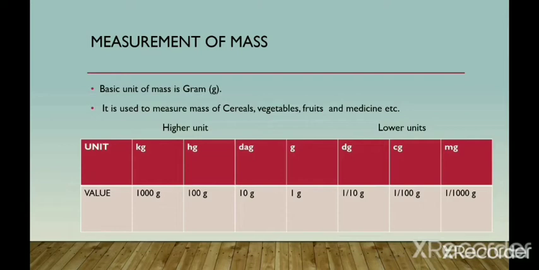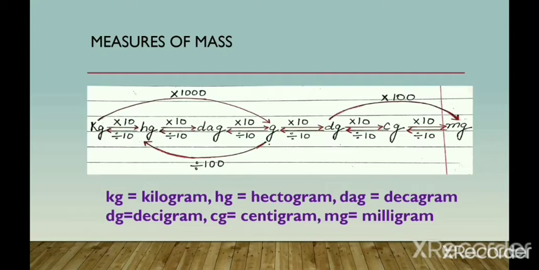Let's see how you are going to convert each other. Here is the conversion table. Similarly, like you have done in measurement of length, if you are moving from higher unit to lower unit, you have to multiply with 10 in each step. And if you are moving from lower unit to higher unit, then you have to divide with 10 in each step.